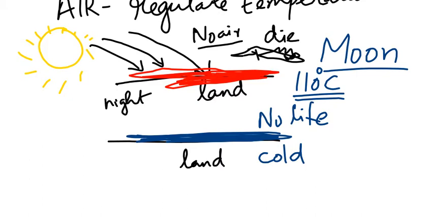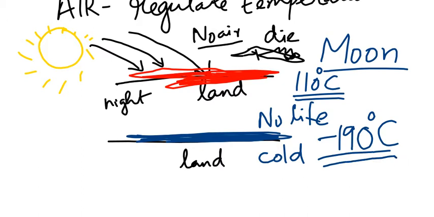Similarly, at night time when the sun is not there, it suddenly gets cool. So cold that it falls below 0 degrees, to minus 190 degrees Celsius. That much cold it is. Luckily, we are on Earth. We don't have to worry about this. Earth means air is present.